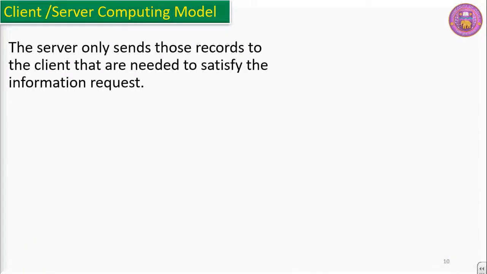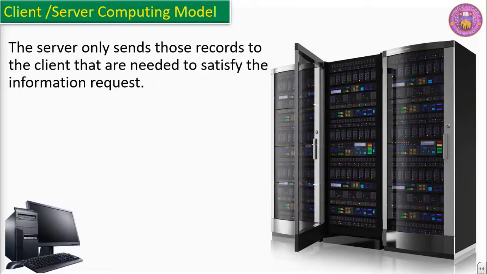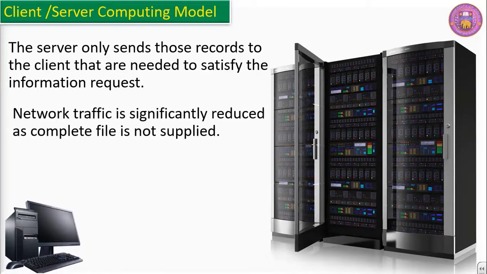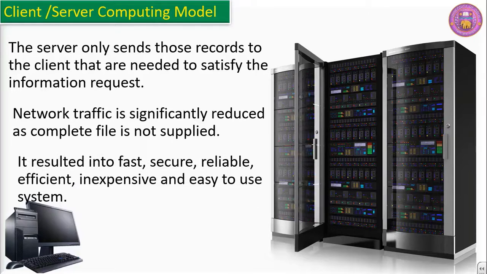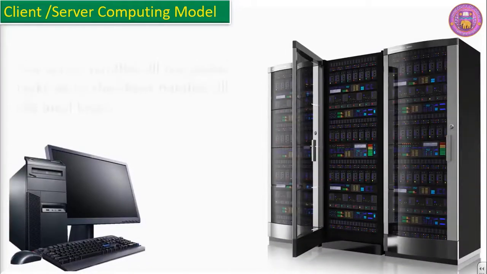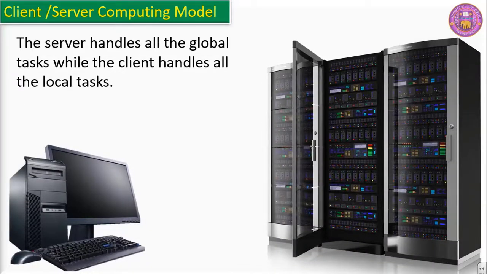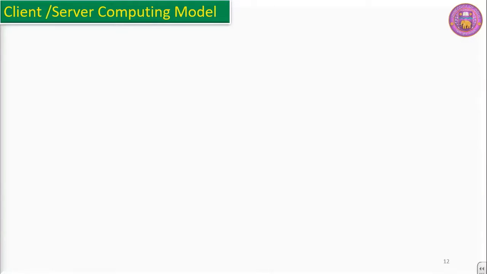The server only sends those records to the client that are needed to satisfy the information request. Therefore, the network traffic is significantly reduced as the complete file is not supplied. It resulted in a fast, secure, reliable, efficient, inexpensive, and easy to use system. The server handles all the global tasks while the client handles all the local tasks. We will talk about global tasks and local tasks in the latter part of this video.